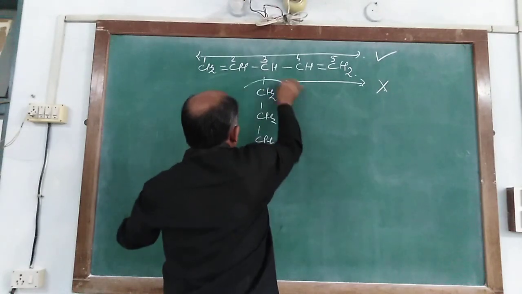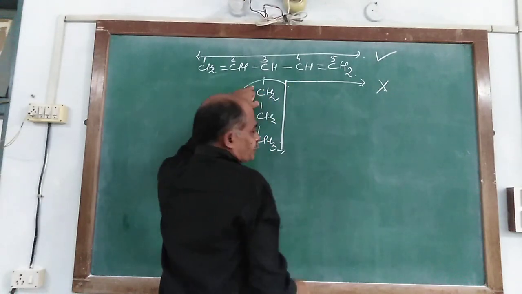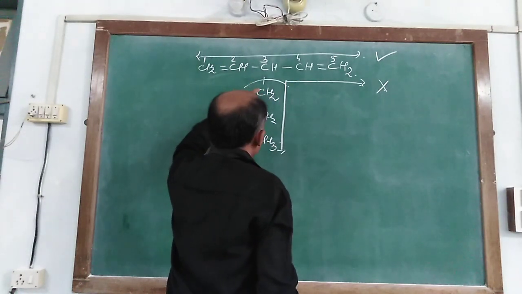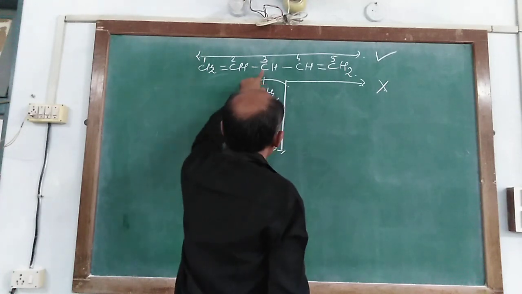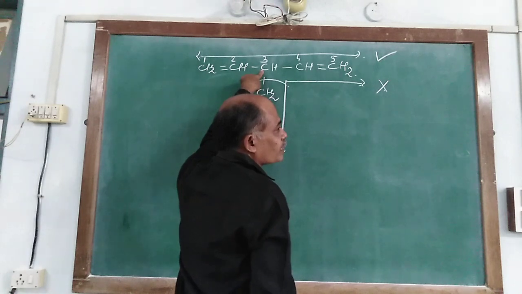Now it makes a substituent group with 1, 2 and 3 carbon atoms, so it is propyl, linked to carbon number 3.